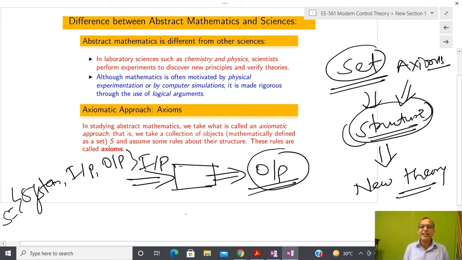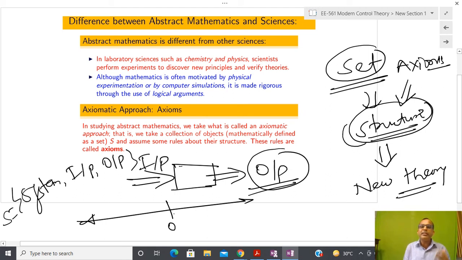The second assumption is that whatever input and output we have should be real numbers. Why real numbers? Because whatever devices we have developed in engineering literature or in engineering systems are only able to recognize real numbers, and for that reason we assume that whatever input and output is coming is in some form a real number.